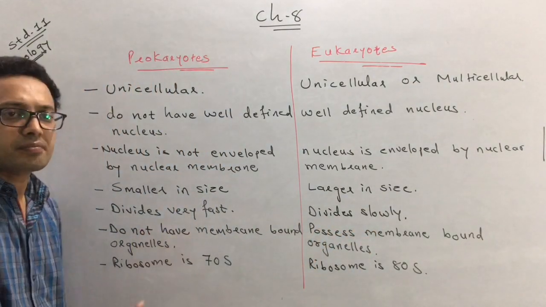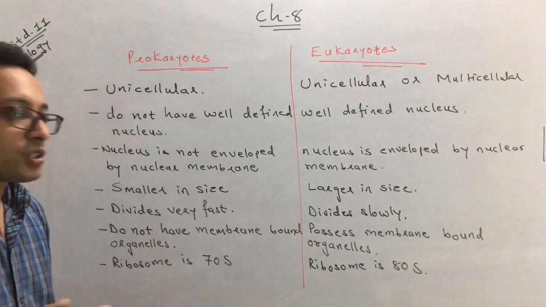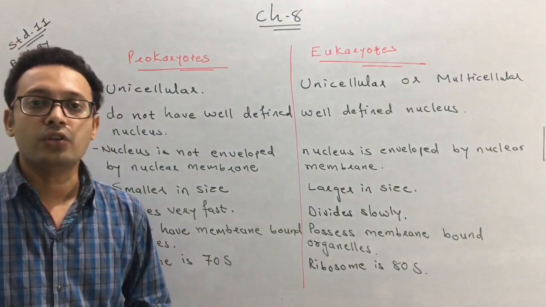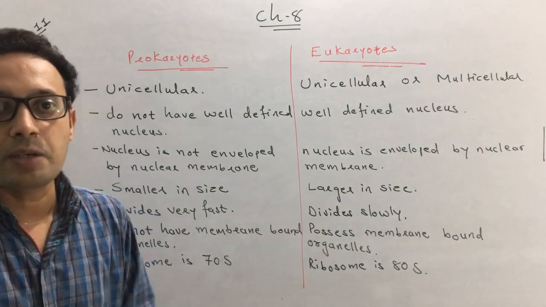Next, the prokaryotes do not have membrane bound organelles. You know the meaning of membrane bound organelles: the organelles which are covered by a membrane.